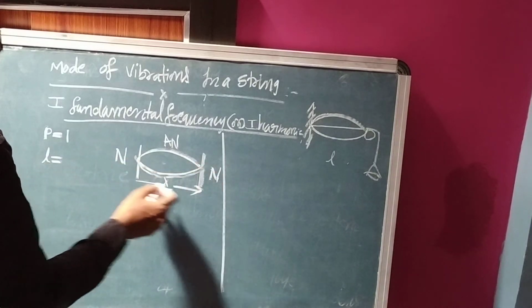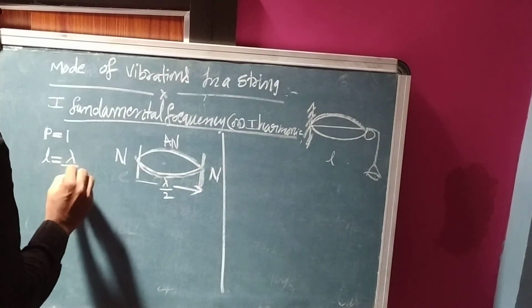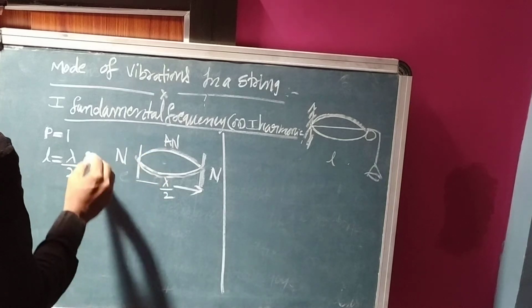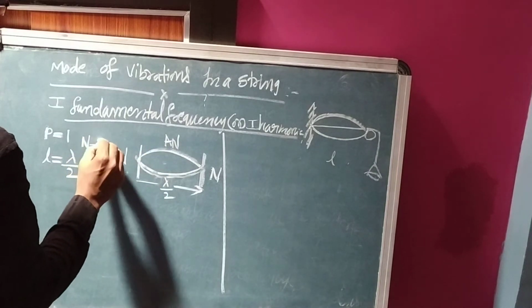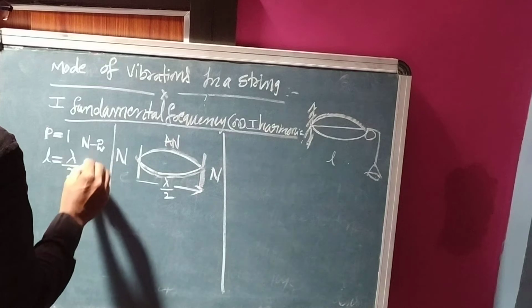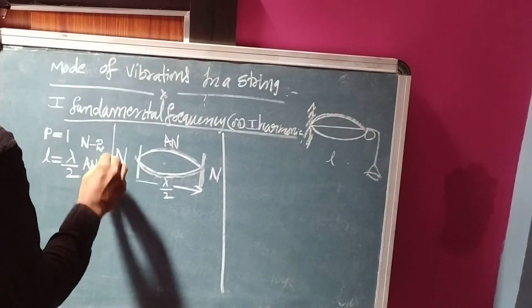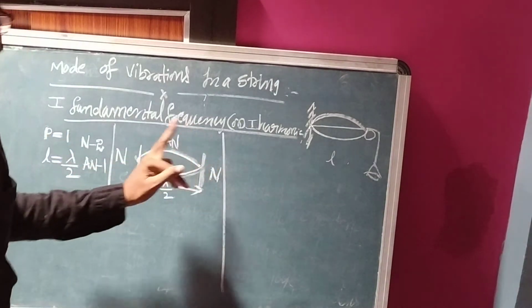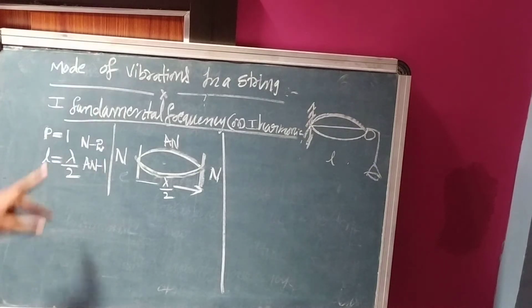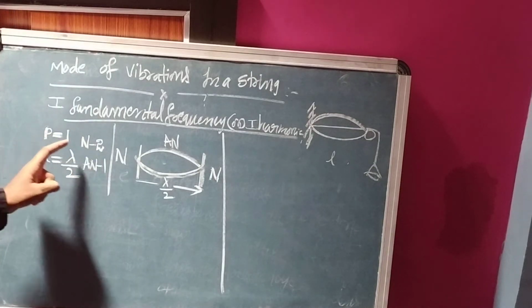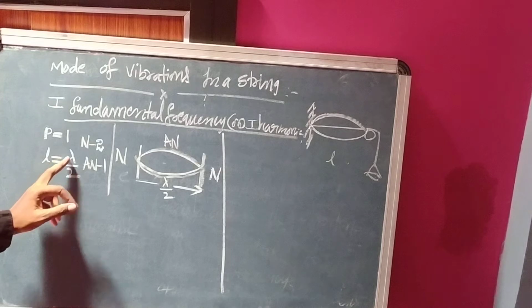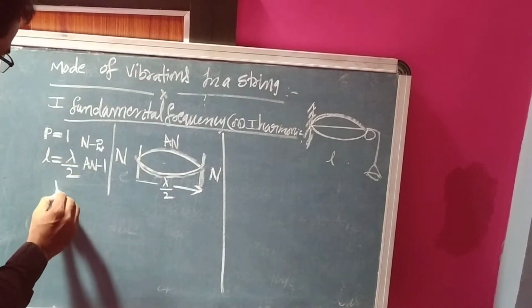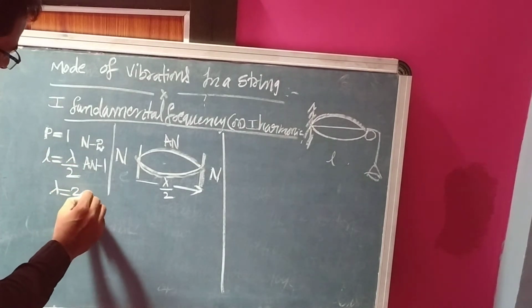L is the length of the string. So L is equal to how much? Here we can write lambda by 2. Because here, how many nodes are formed? Two nodes are formed and one antinode formed. So how many loops are formed? Only one loop. P equal to 1, L equal to lambda by 2. Then we can write lambda equal to 2L.